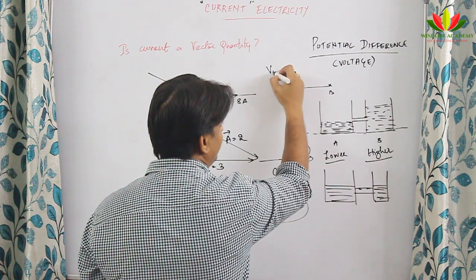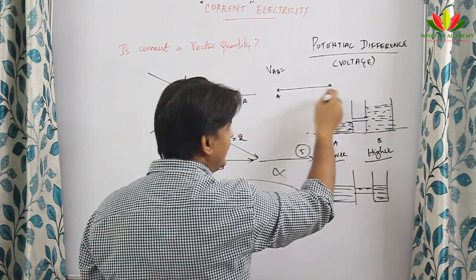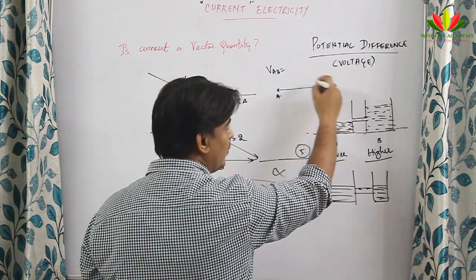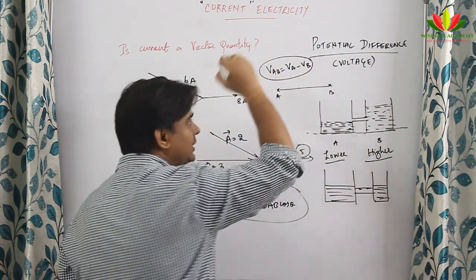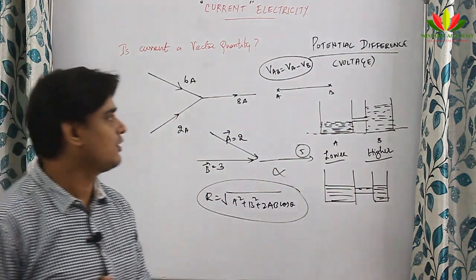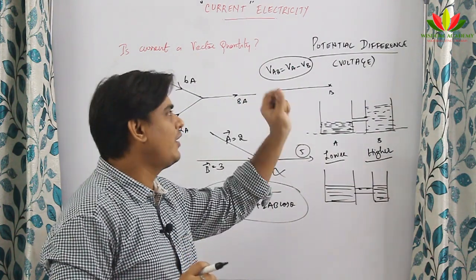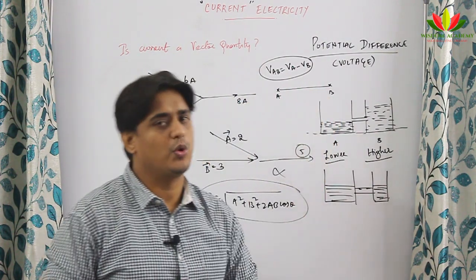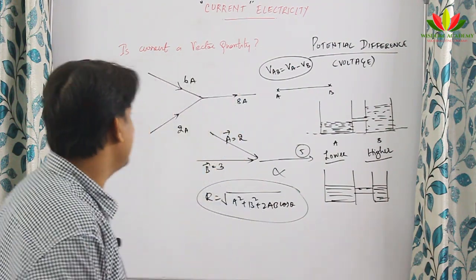So, I will represent it as VAB. Suppose I am moving from A to B, then A will be at higher potential, B will be at lower potential. So, I will write VA minus VB. This is known as potential difference. So, what is potential difference? It is the work done in moving a charge from a point of higher potential to a point of lower potential.